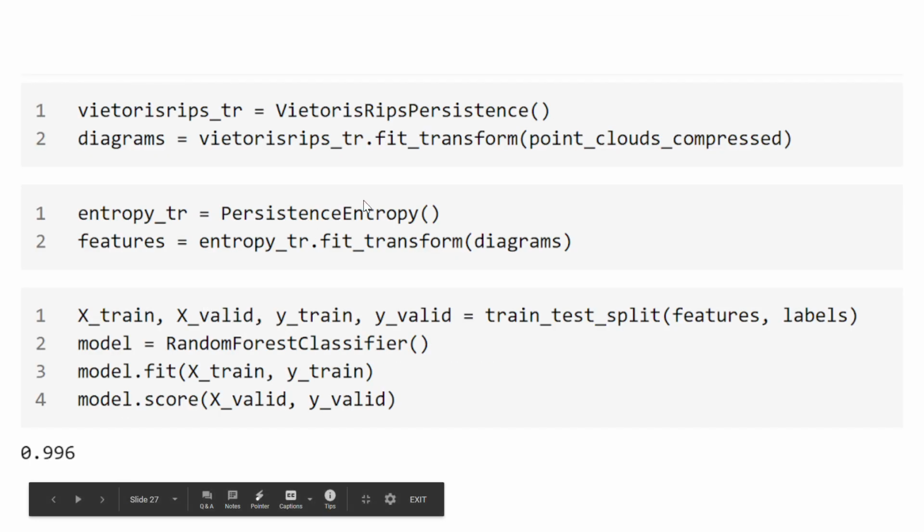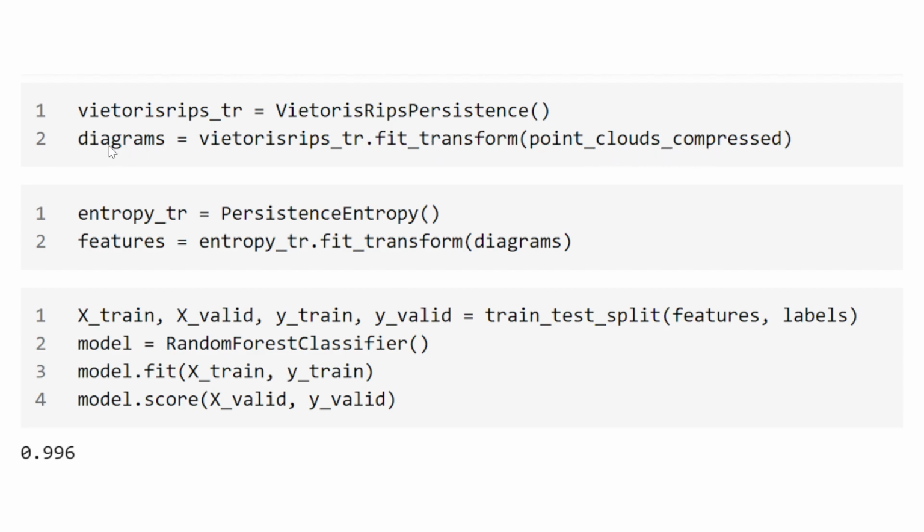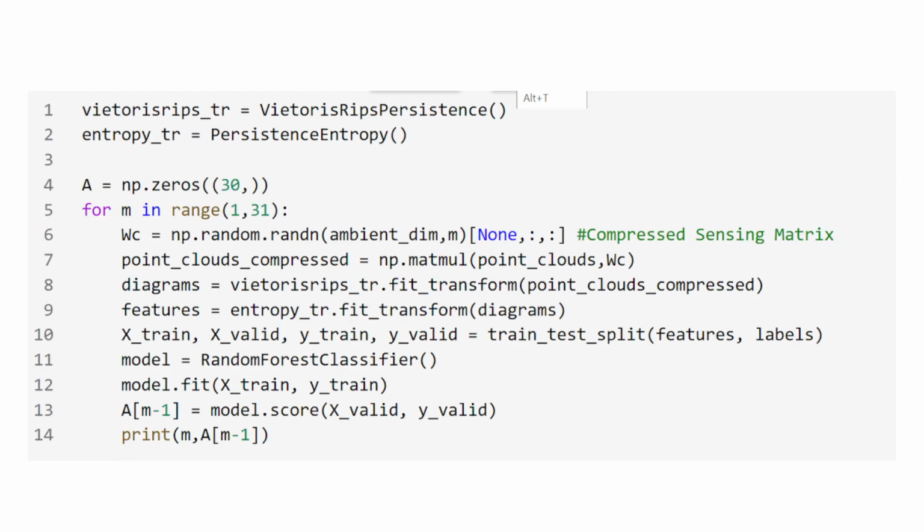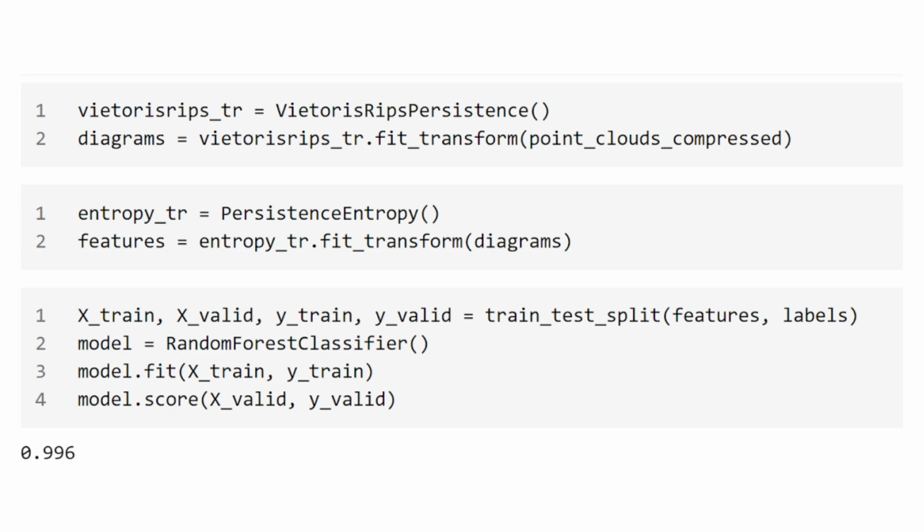So again, just as before, we're going to create our Rips persistence. We're now going to run our compressed version of the point clouds. That's going to create our diagrams. We are then going to calculate the entropy from the diagrams to calculate our features. We're then going to split our features and labels, and again train our random forest classifier. We're going to fit it on the training data and then score it on the validation data. And so here you can see that we also get 99.6. So we've seen here that there's really not much change in the performance of this classifier for this very simple task from going from R90 to R50.